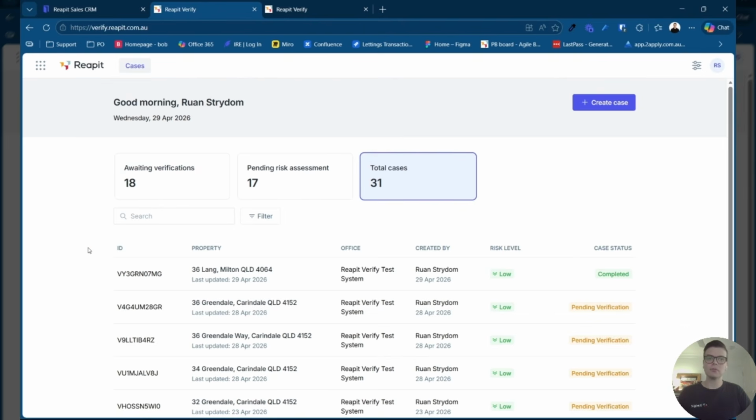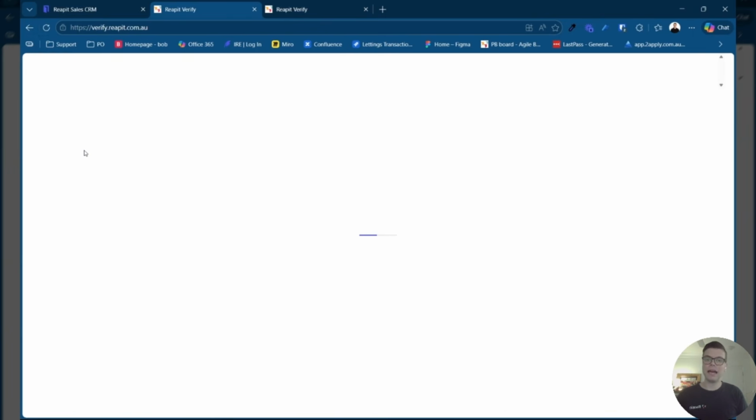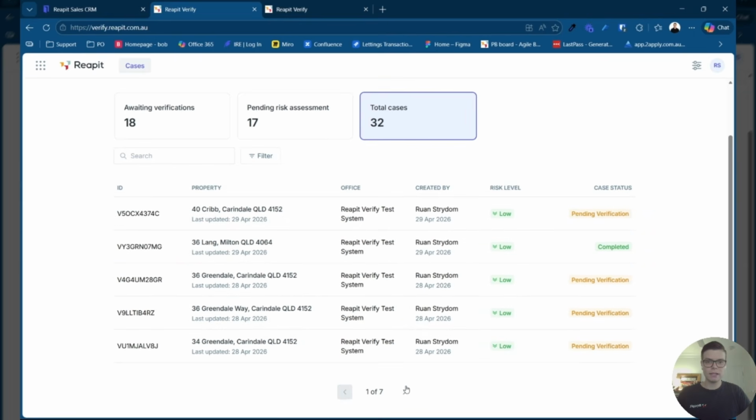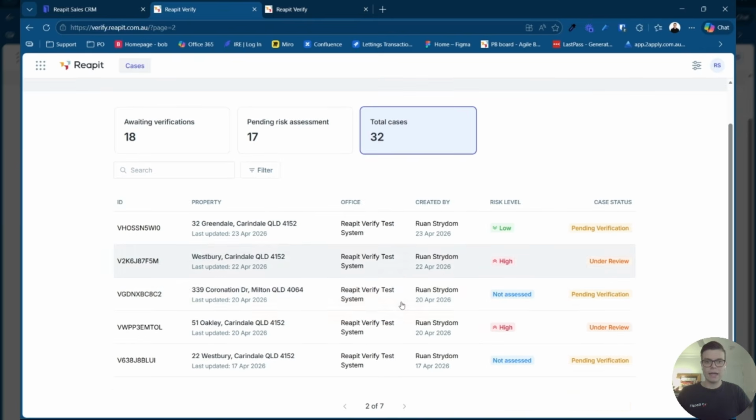So the cases page is where you will be able to see all of the different cases that either you have added to the system or that have been flagged for you to review. In this case, you can see that we've got a whole heap of low risk level cases, but if we go and have a look at a couple of other cases within our system, you will see that there are some cases that are high risk and marked as under review. So those cases are cases that you would need to go in, have a look at the details of the case and decide whether or not that's going to be submitted through to AUSTRAC.